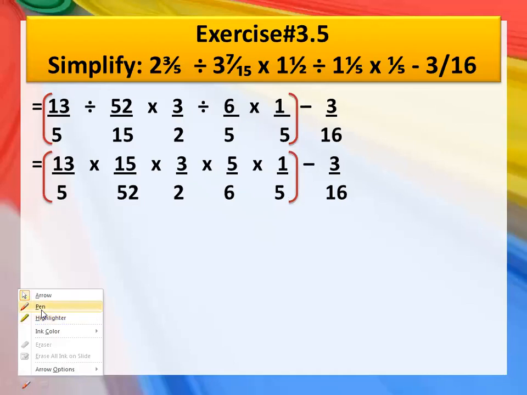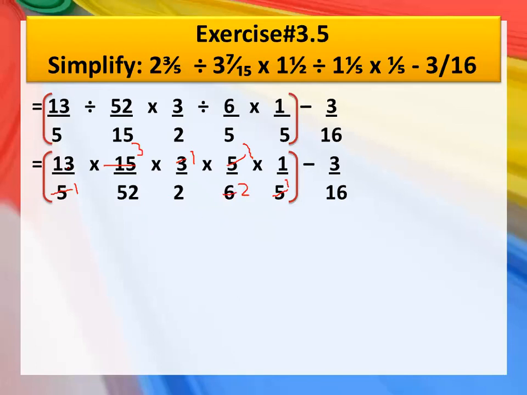Now for this, what you will do, simply reduce it. How will you reduce it? Which numbers are we reducing here? As you can see, this 5 and this 15. So 5 into 1 is 5 and 5 into 3 is 15. What is next? I think this 5. 5 into 1 is 5. What is next? 3 and 6. Very good. 3 into 1 is 3 and 3 into 2 is 6. Now if you look at this 13 and 52, that can also be divided: 13 into 1 is 13 and 13 into 4 is 52. I hope it is clear.